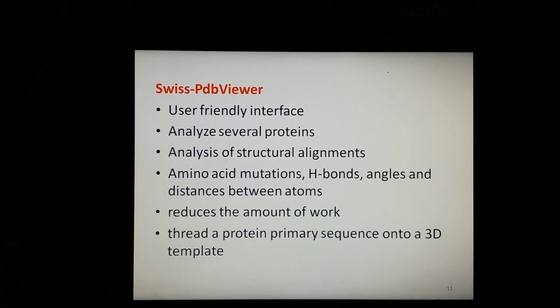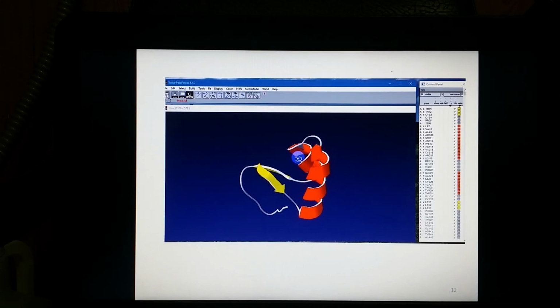So this is how Swiss PDB Viewer functions. Here in the slide you can see the protein structure. As we have been discussing, Swiss PDB Viewer is useful to deduce structural alignments and to study the structure of the protein. You can see how this structure is being studied through Swiss PDB Viewer.